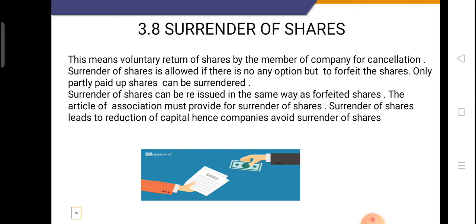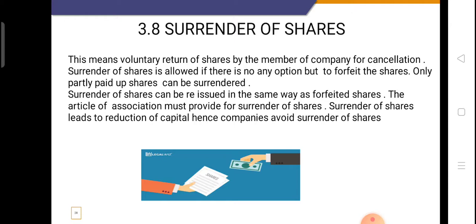Only partly paid up shares can be surrendered, because that shareholder is not able to pay the remaining amount on the share. Students, in case of a fully paid up share, there is no need to make the call or any further payment, so there will not be a situation of forfeiture and surrender. It applies only to partly paid up shares. Surrendered shares can be reissued, just like forfeited shares are reissued to someone.